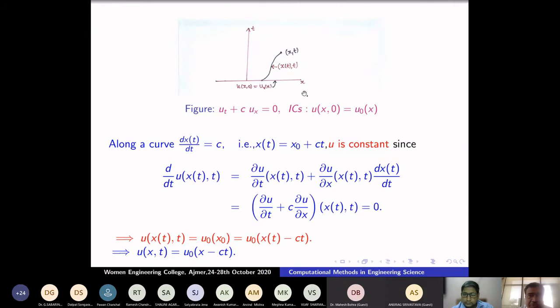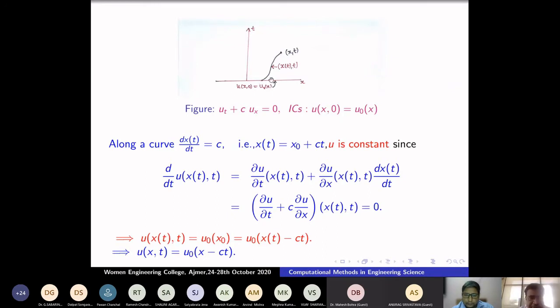So suppose you want to solve this linear PDE in the x-t plane, t positive, and the initial data is given at time t equal to 0. Suppose you want to find a solution at a point x, t. You just draw a curve here. I want to find a solution on this curve. On this curve, okay, what happens? This is parameterized by x(t), t.